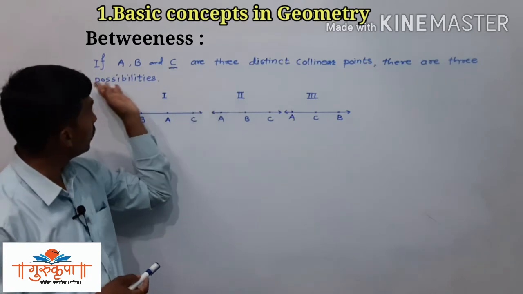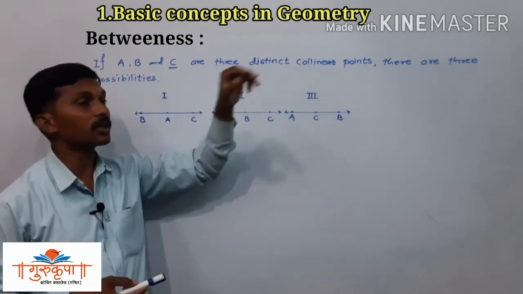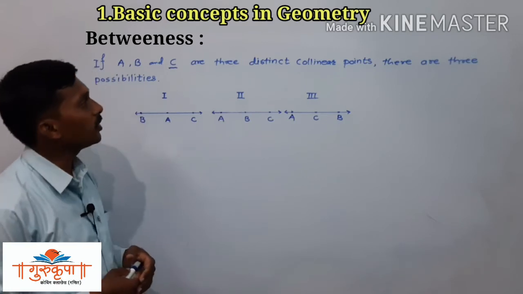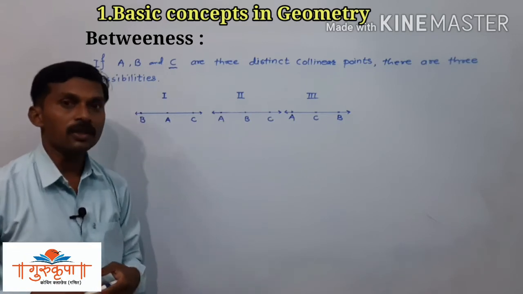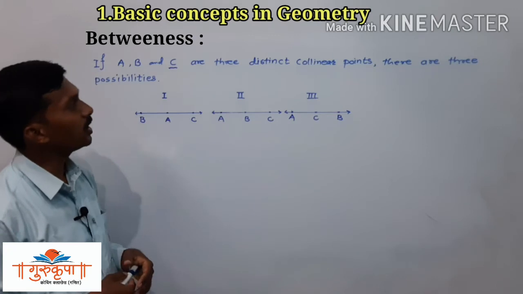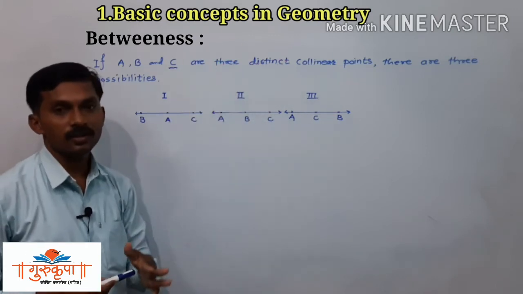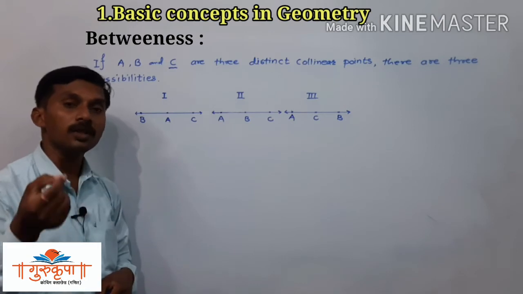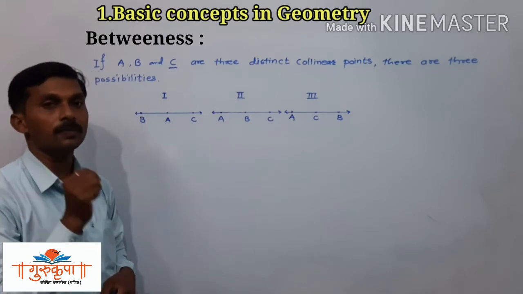Here it is already given that these 3 points are collinear. But suppose it is not given that the points are collinear. Then how to determine whether the given points are collinear or not? That is a very important fact.